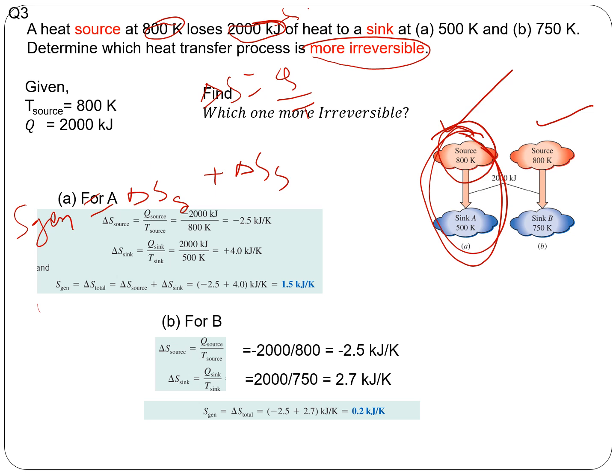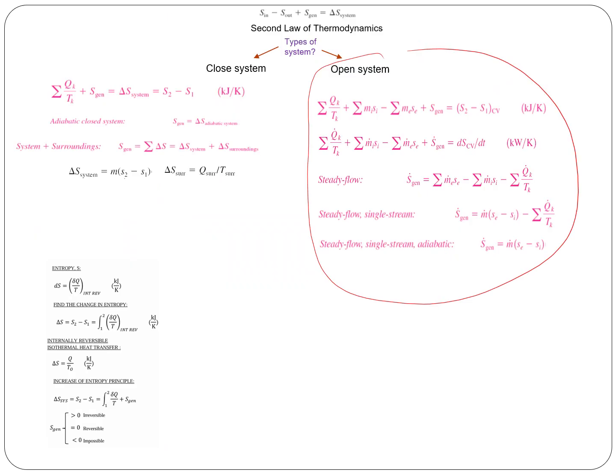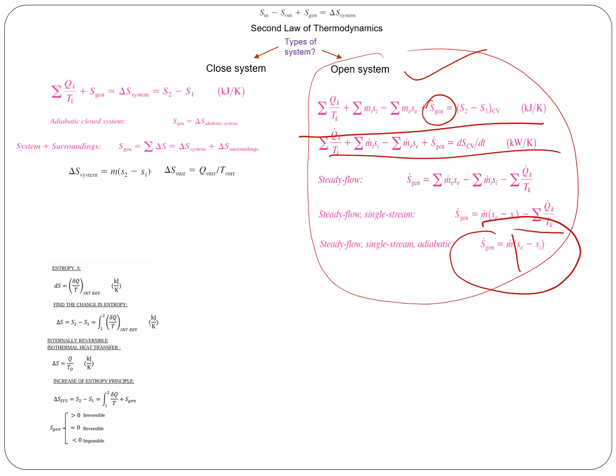I'm just trying to show which one to use when and where, depending on what is given in the problem. Another problem I'll show is an open system where you have been asked to find the entropy generation, and how you simplify the basic equation to find it. Again, it comes down to finding an entropy value. Remember, this is a state function and a property. And again, you need to look at the concept map to figure out which one to use.